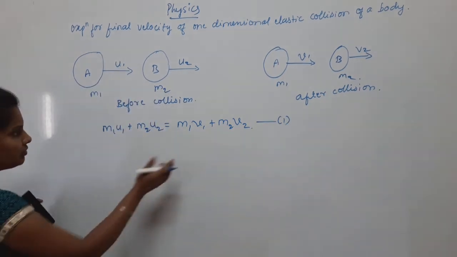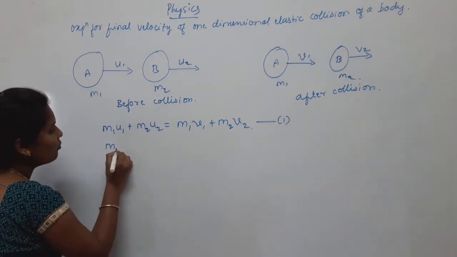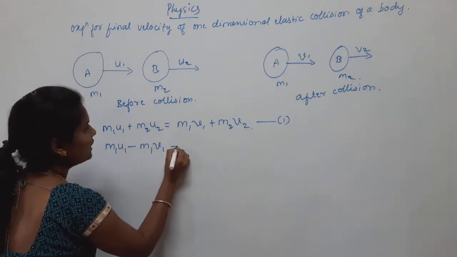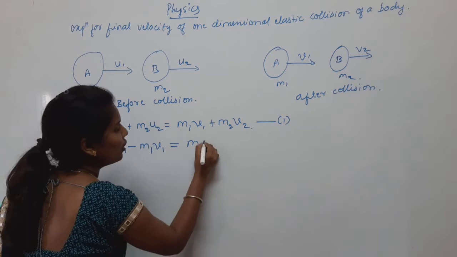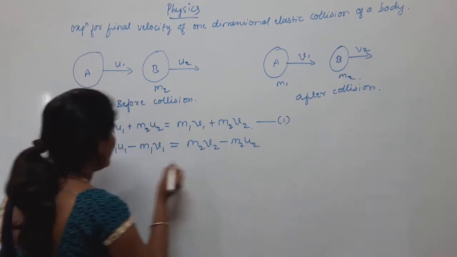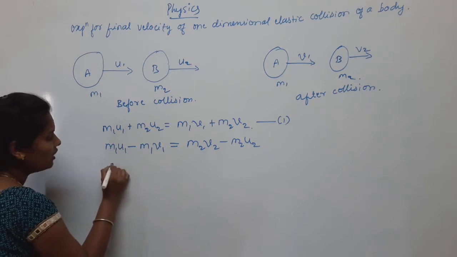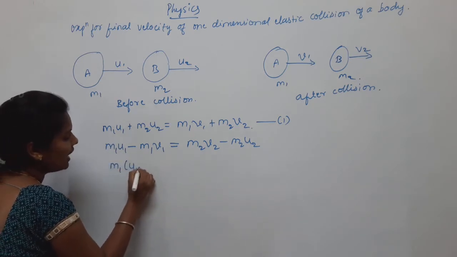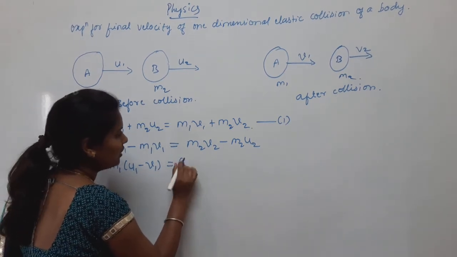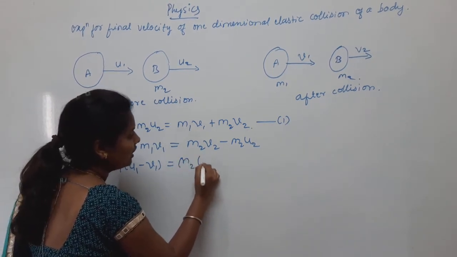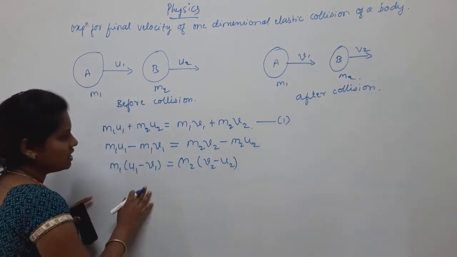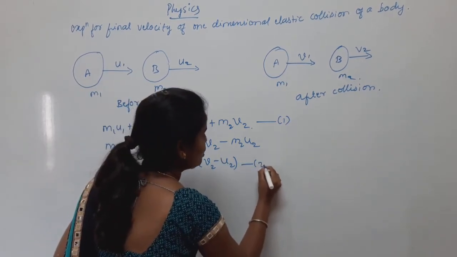Simplifying, m1 u1 minus m1 v1 equals m2 v2 minus m2 u2. Taking the common terms, m1 (u1 minus v1) equals m2 (v2 minus u2). This is equation number 2.